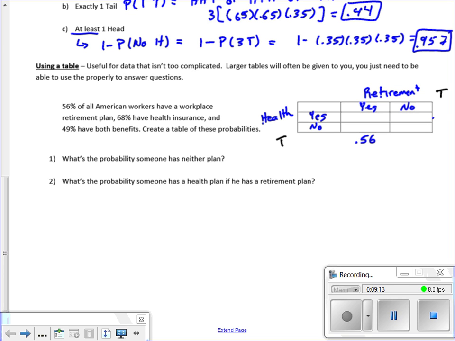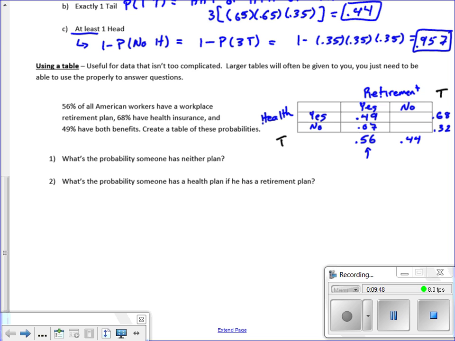68% have health insurance. So 56% have a retirement plan. That means 44% don't. 68% have health insurance. That means 32% don't. And then here we go, 49% of people have both benefits. And that's going to allow us to go ahead and fill in the rest of the chart. So if 49% of those with a retirement plan have health insurance, that means 7% have a retirement plan but don't have health insurance. And I'm just getting that by summing those to 56.